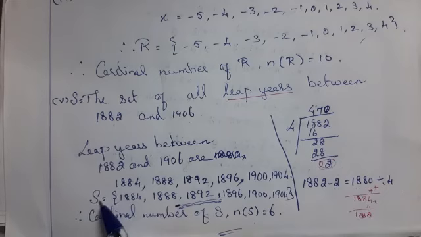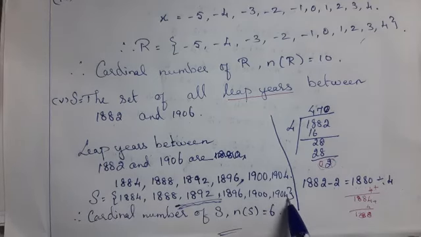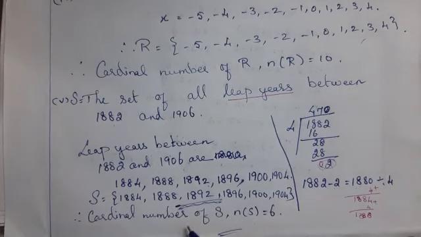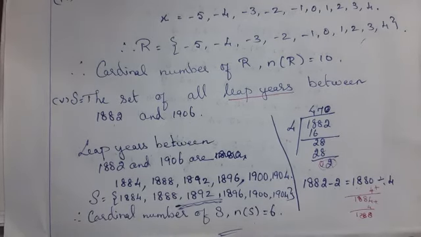Therefore, the set capital S contains 1, 2, 3, 4, 5, 6 years. That is, the cardinal number of capital S, n of S, is equal to 6.